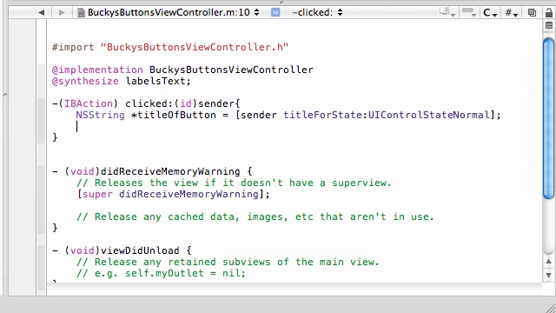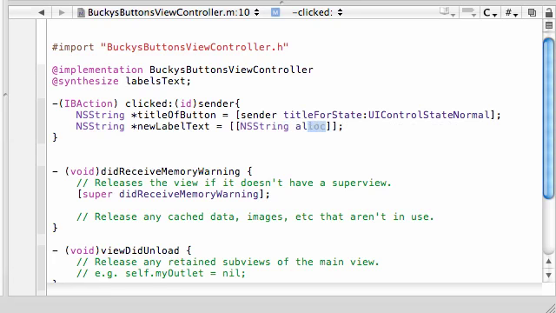So now what can we do now that we have the title of the button? Well, remember what we wanted to do is print it out at the top of the screen. So let's go ahead and make another string variable, NSString, and let's name this the new label text, because we're going to be wanting to replace whatever old label's there, whether it's a blank or an old label, and we want to replace it with this new label. So the thing we want to do is take this new label and set it equal to the title of the button.